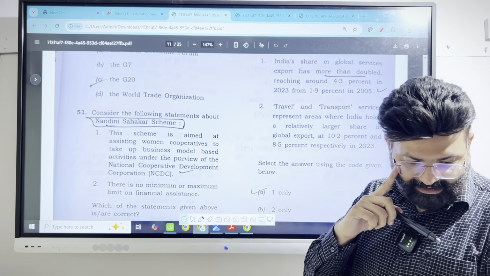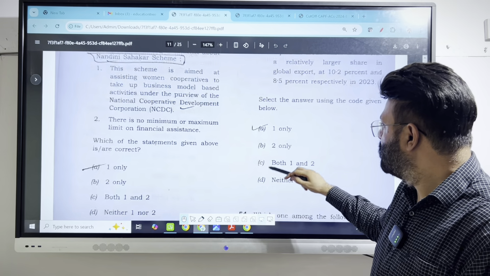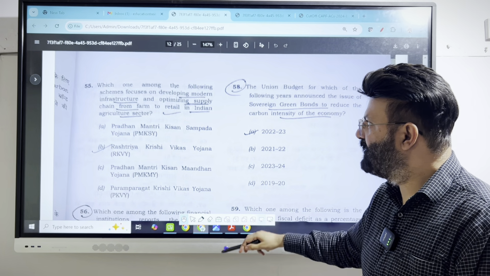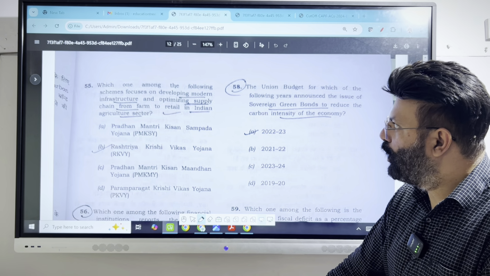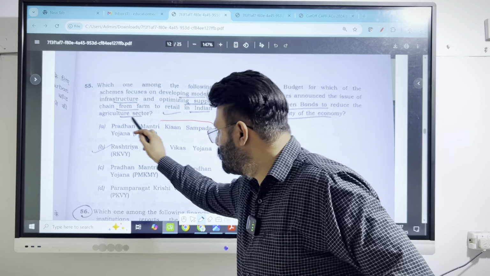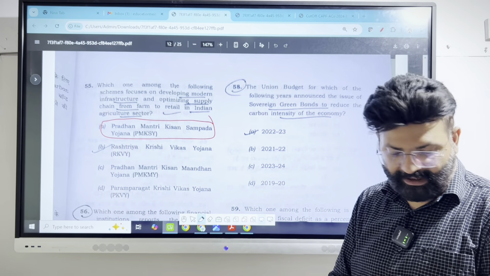And other than that there is question number 55. Which of the following scheme focuses on developing modern infrastructure and optimizing supply chain from farm to retail? This was in news. So the answer will be A. Pradhan Mantri Kisan Sampada Yojana.